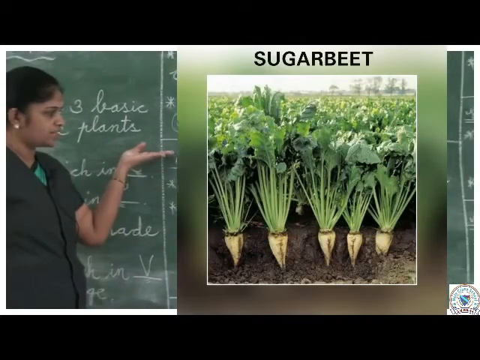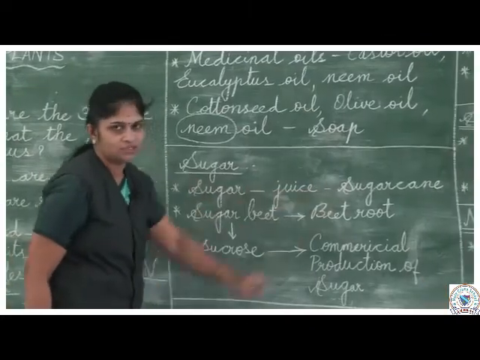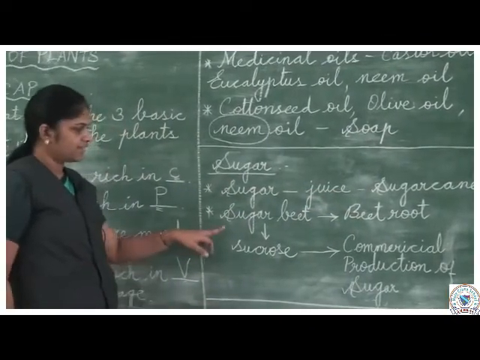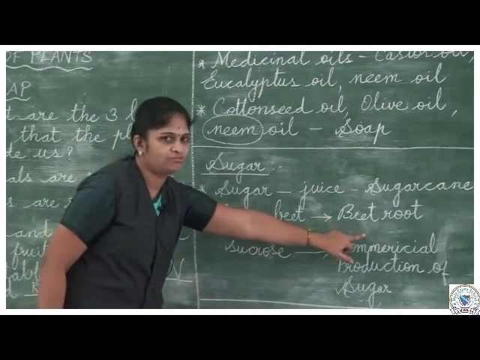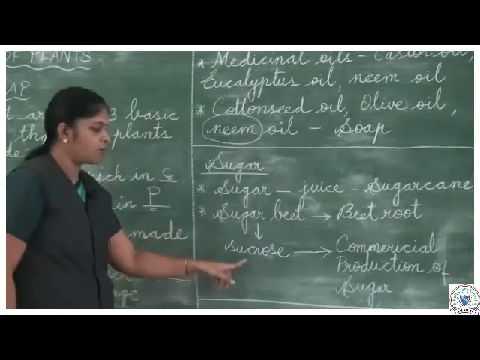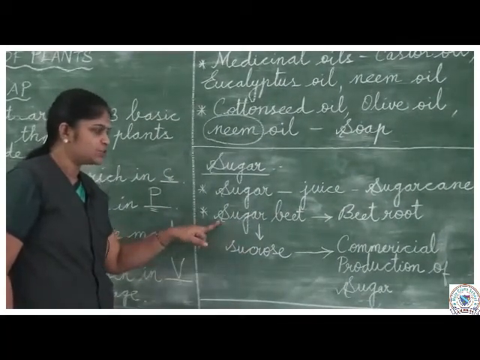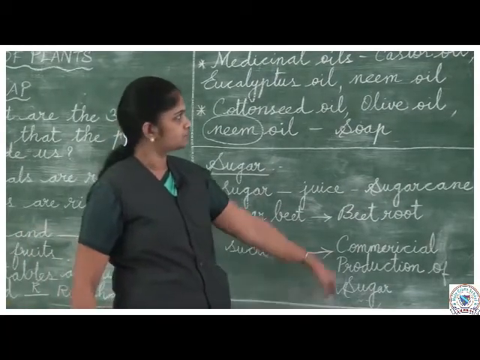Understood? So under sugar, how do you get sugar? Sugar we get from sugarcane juice or sugarcane. Then sugar beet. Sugar beet belongs to which family? Beetroot family. And this sugar beet stores food in the form of sucrose. And this sugar beet is used in the commercial production of sugar.